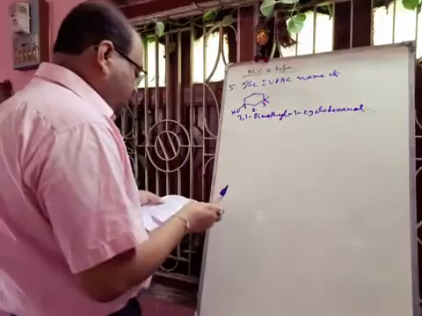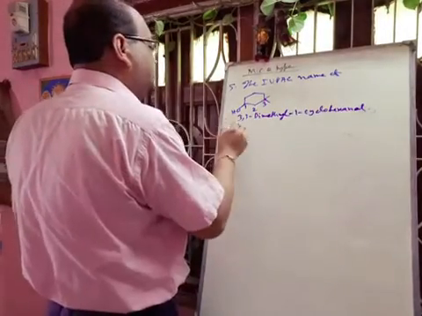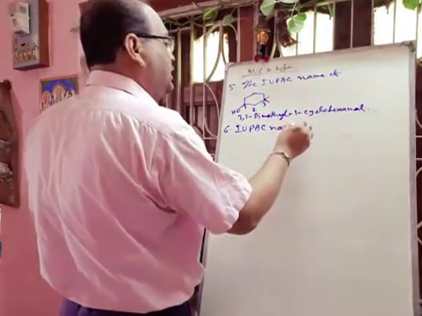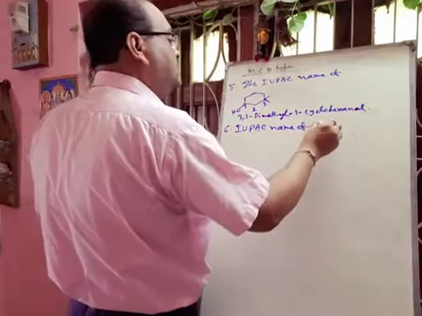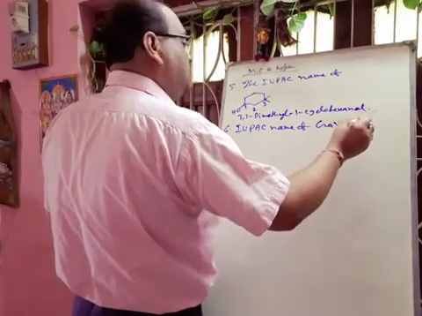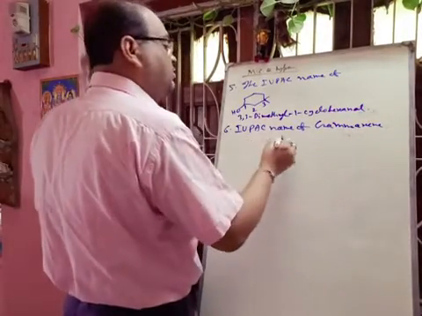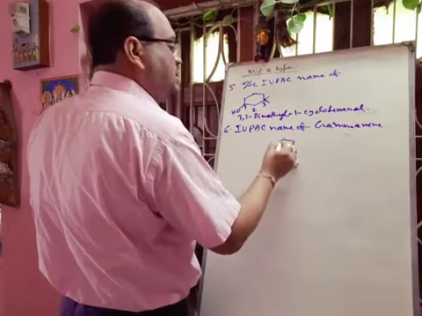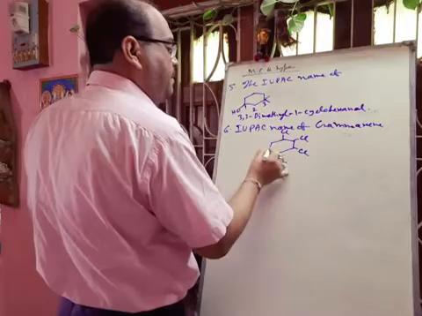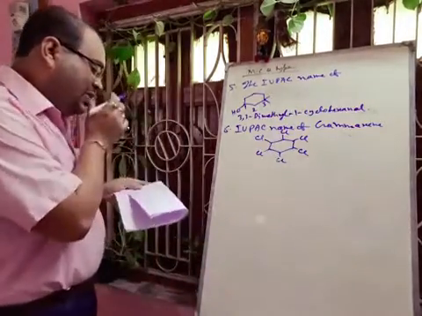Next one is given: the IUPAC name of gammexane. Its formula is this one. Okay, so what will be the name?